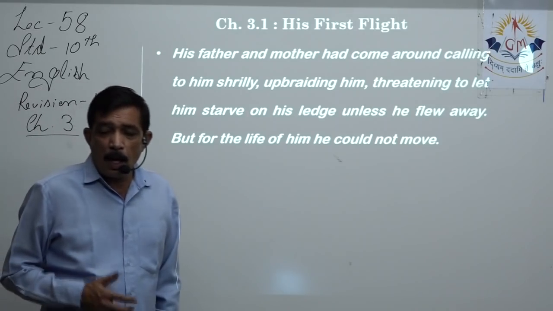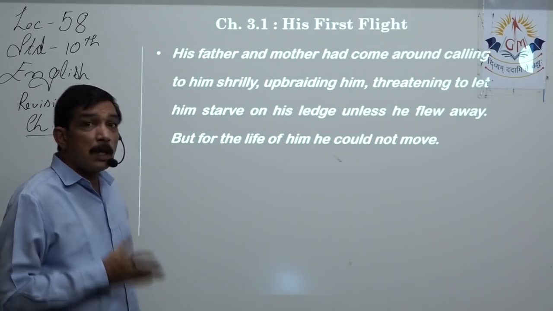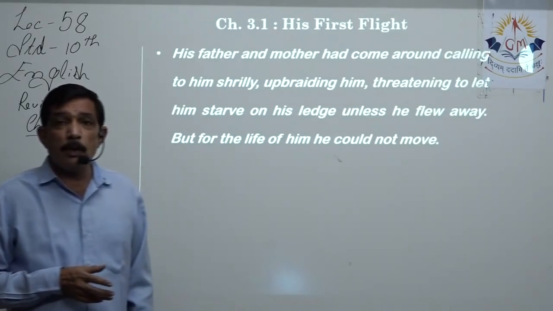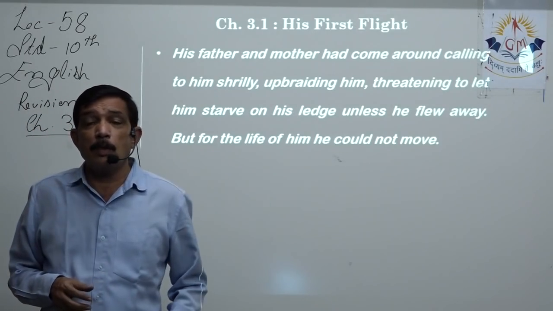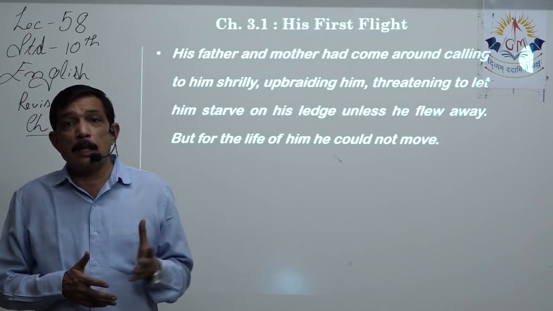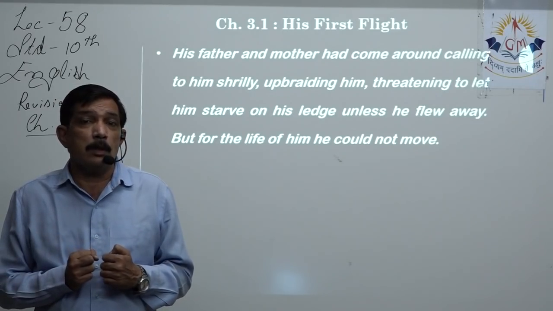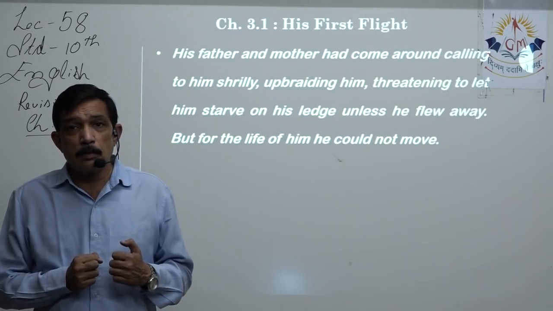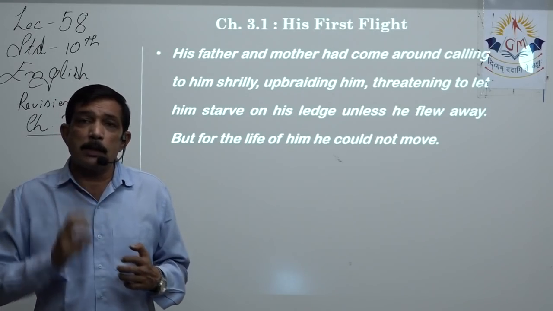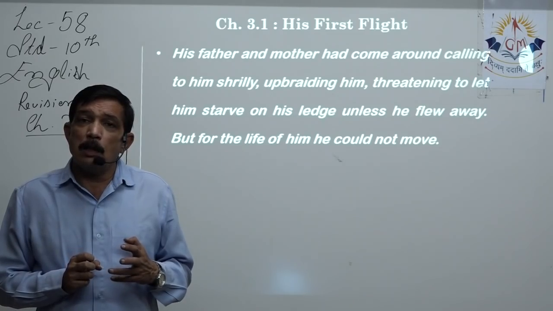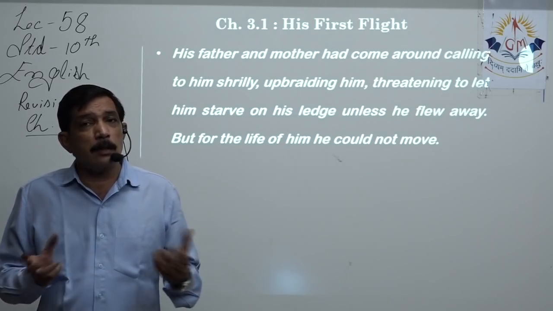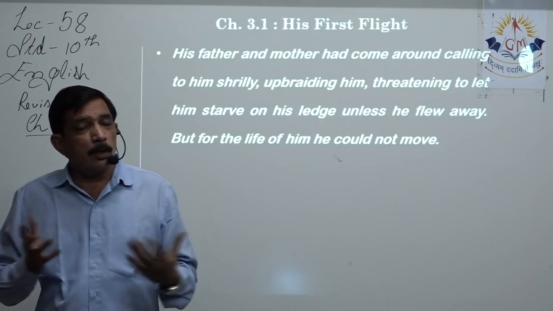Shrilly upbraiding him, that is scolding him, threatening him to let him starve. Yes, bird language, we are not here to understand that, but at least we can understand the way the parents are behaving with the young seagull. They are continuously cawing at him and asking him to come and jump in the air and start flying and find your own fish and find your own food.